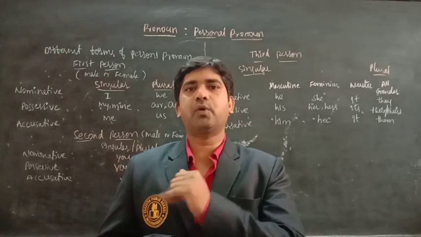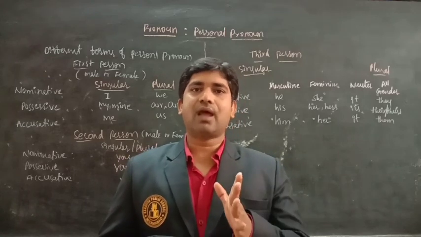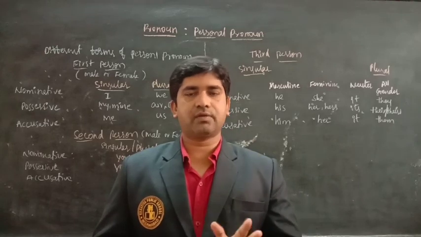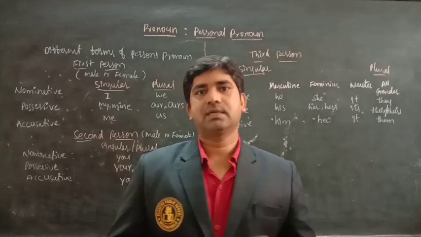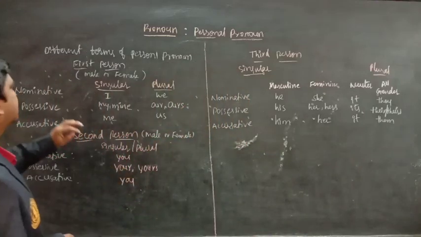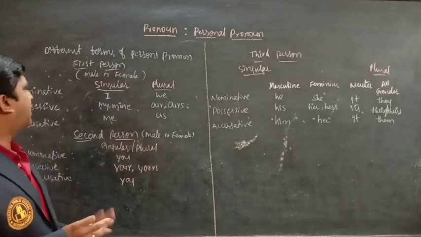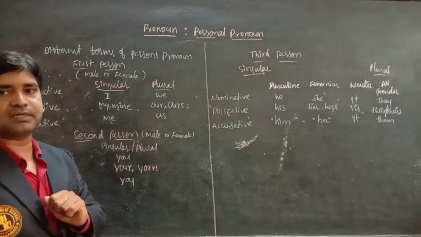In singular and plural manner. Just now I said that as the nouns have possessive, nominative and accusative cases, the pronouns also have them. Let's have a look at the different forms of personal pronouns. First person: what are the first persons?